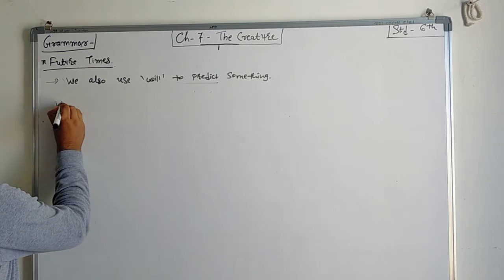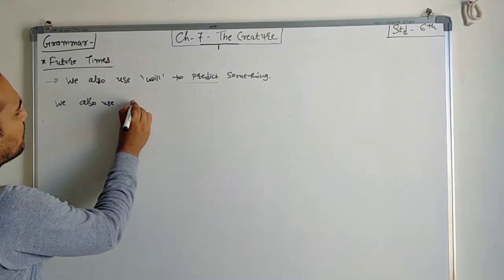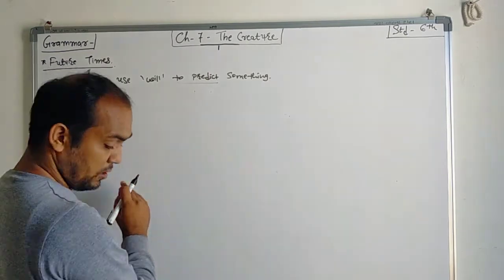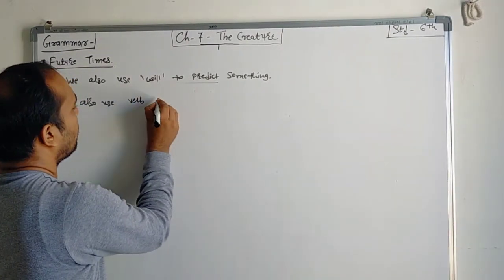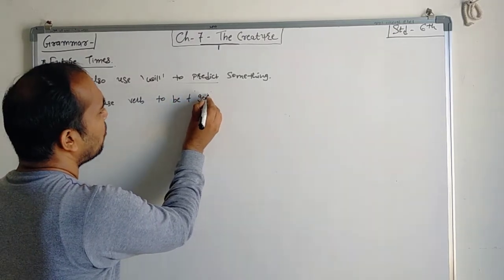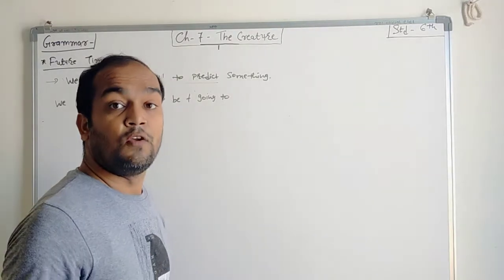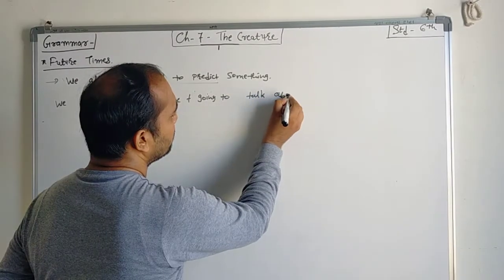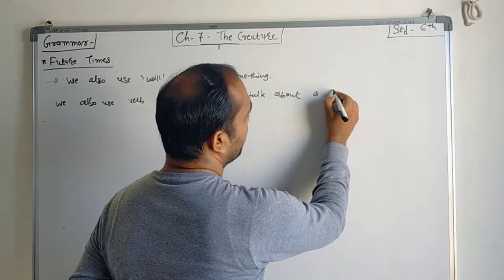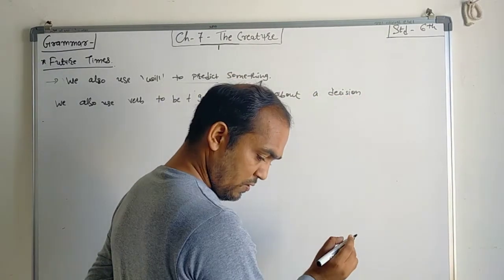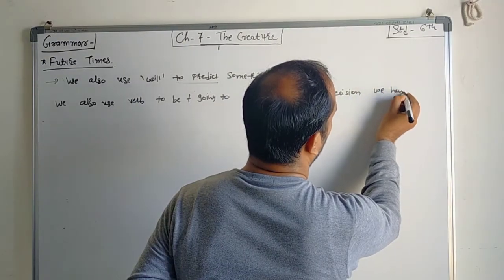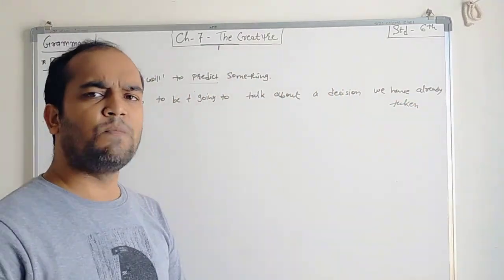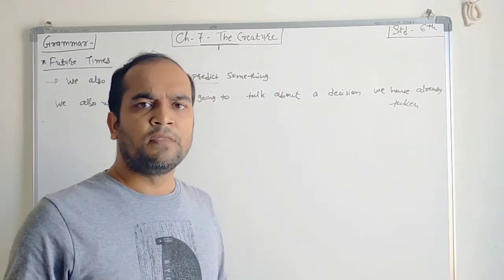So we also use to be plus going to plus verb. But at which time do we have to use it? Here it says to talk about a decision we have already taken. If you had already taken some decision,